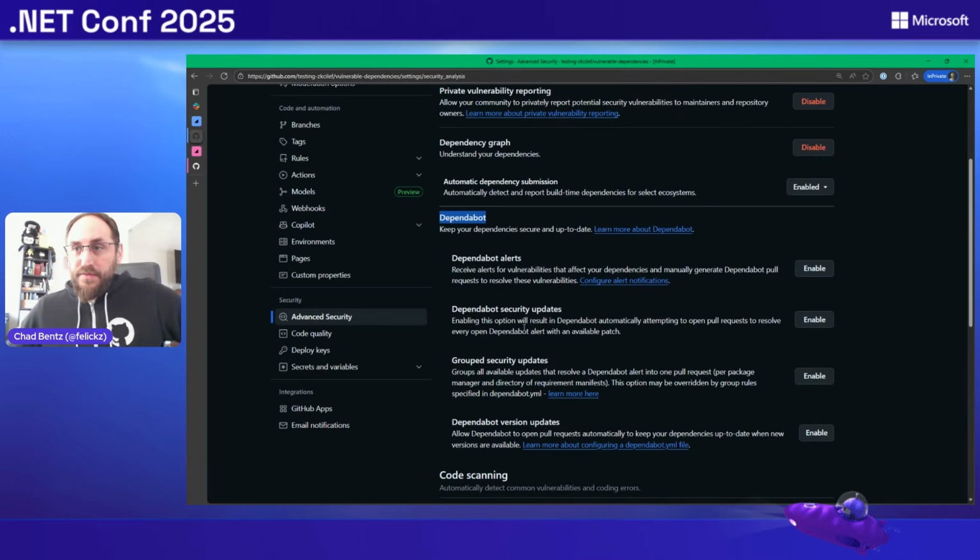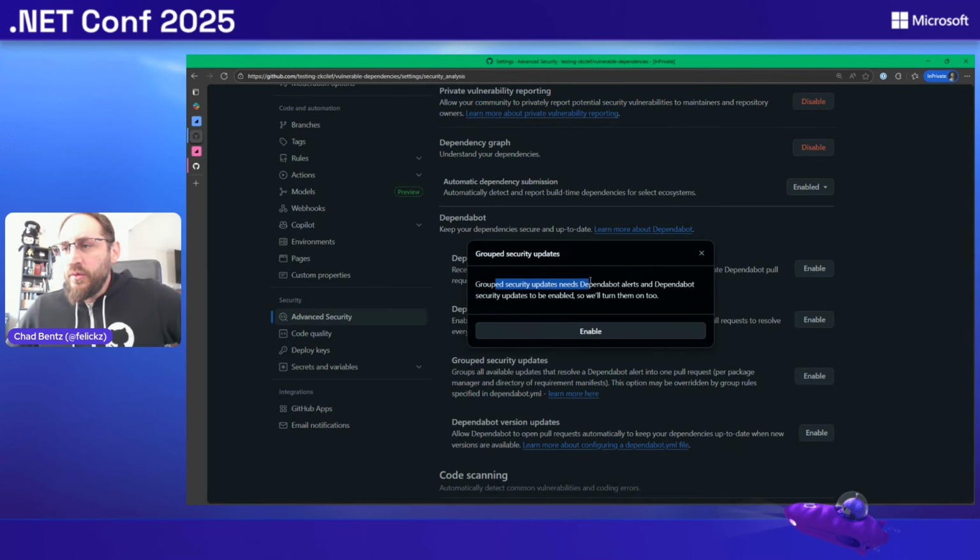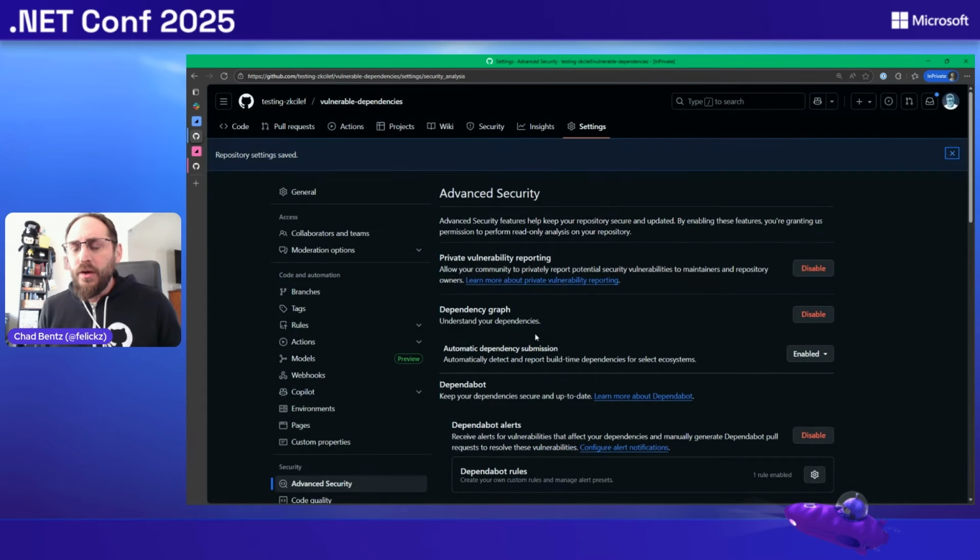Next, for Dependabot, this really gives us a few different features here. I'm going to suggest you go right down to grouped security updates and you click enable. So what that's going to do is it's going to turn on Dependabot alerts. So vulnerability reporting for everything we see in the graph. It's going to give you security updates, which would bump you through a pull request to the next non-vulnerable version of all those packages. And then group them together, meaning we'll just send you one big pull request with all the fixes right there for you. Run your unit tests, run your integration tests, make sure everything's working, and just merge that pull request in. All your vulnerabilities from your third-party code is gone. So it should be that easy.